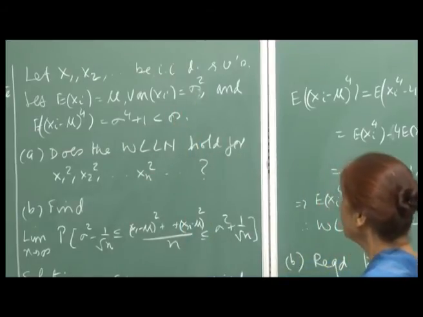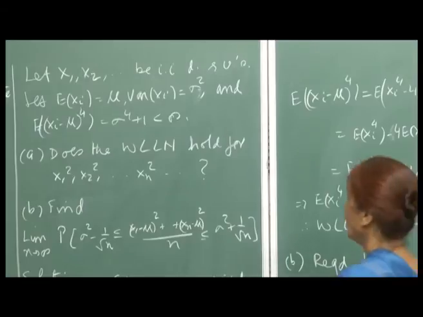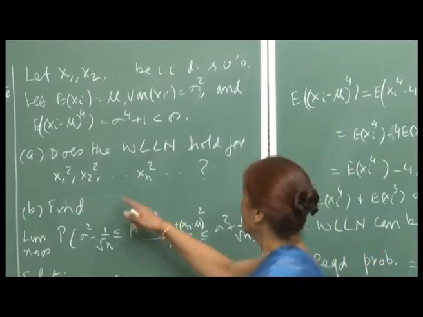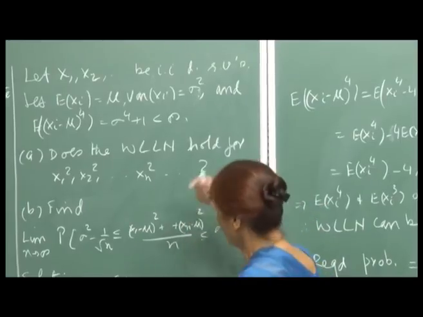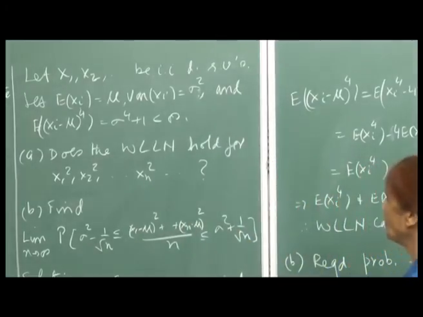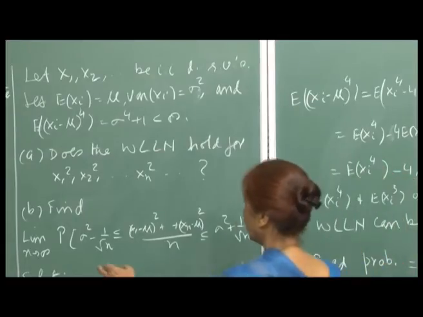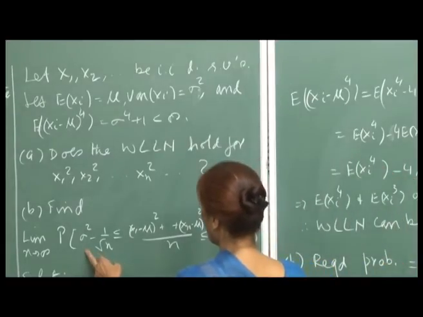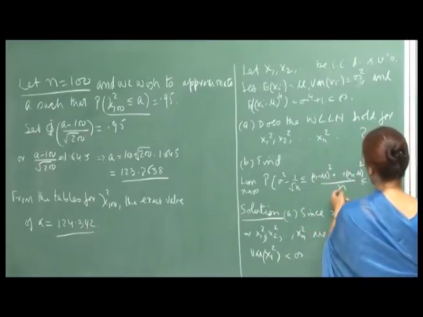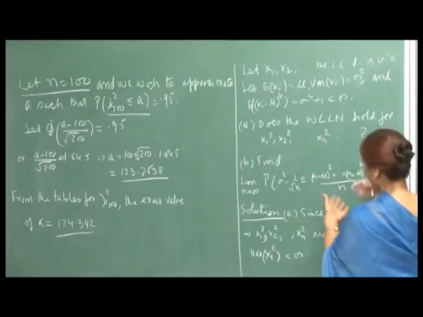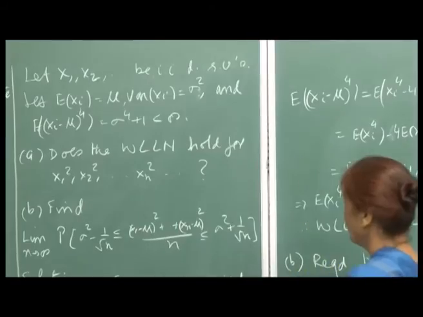The first question is, does the weak law of large numbers hold for X1 square, X2 square, ..., Xn square, I mean the sequence of squares of the random variables. The second question is to find the limit of this probability, where (X1 minus mu) whole square plus ... plus (Xn minus mu) whole square, divided by n. So we are talking in terms of the squared random variables.